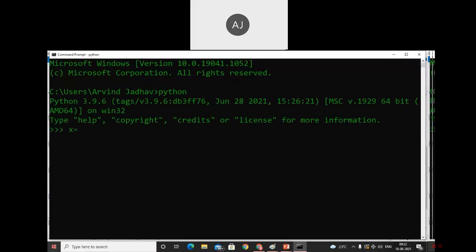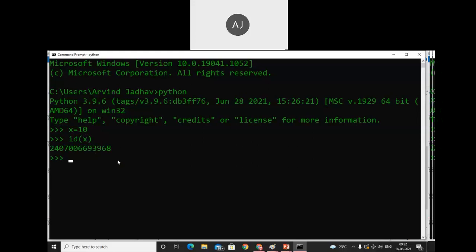Here I'm trying to use x is equals to 10. What is that? x is equals to 10. So what is the 10? 10 is an object. Make a note of that. You have to understand it the way I'm talking. What is x? x is a reference variable. 10 is an object. Now we'll check the unique address of x. So let's check. This one is the unique address of x, or we can say of the 10 object.